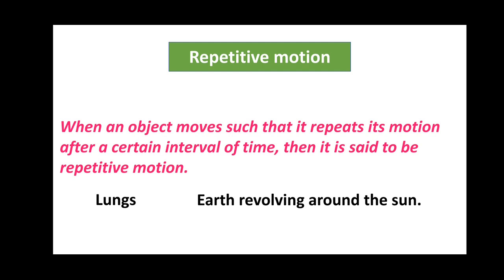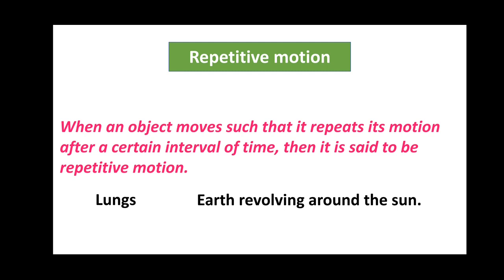The specialty of the movement of lungs and Earth is that they repeat their motion at a certain interval of time. In the case of lungs, the motion will be different after running and before running, isn't it? After running, we will be taking in and giving out air fast, but before running, it will be in a normal way. That means the movement of lungs varies according to time. But in the case of Earth, it completes its motion around the sun in a fixed time interval.